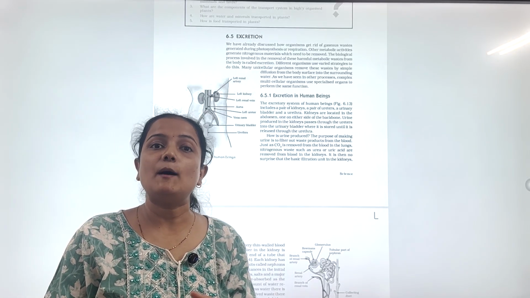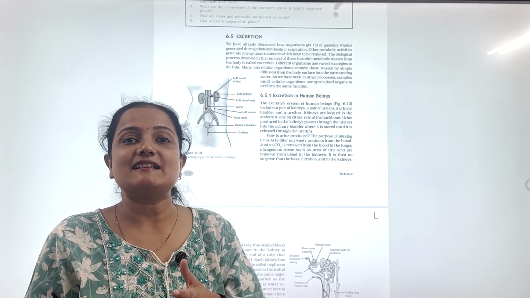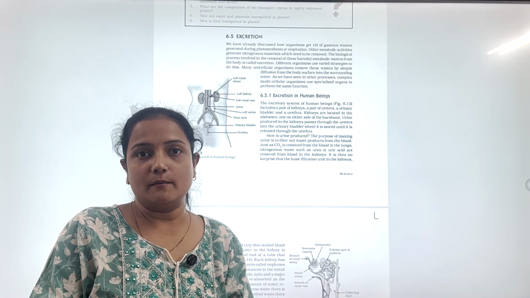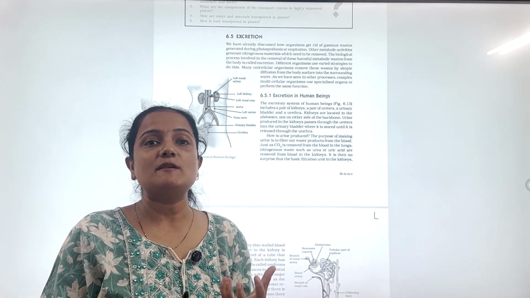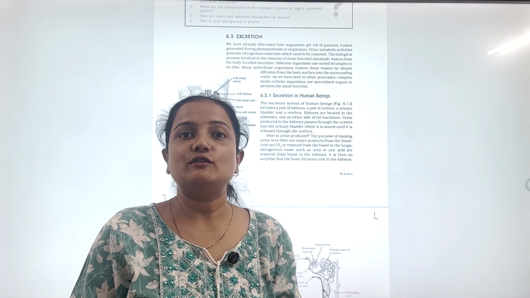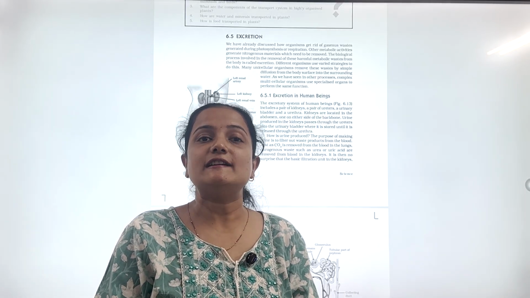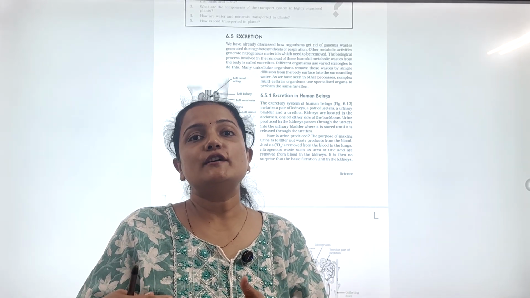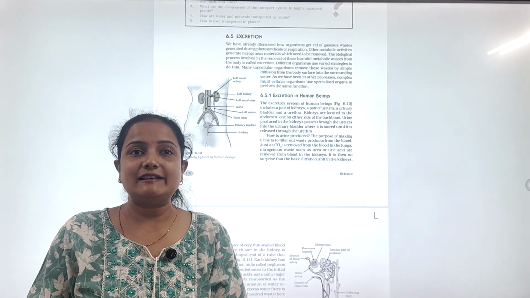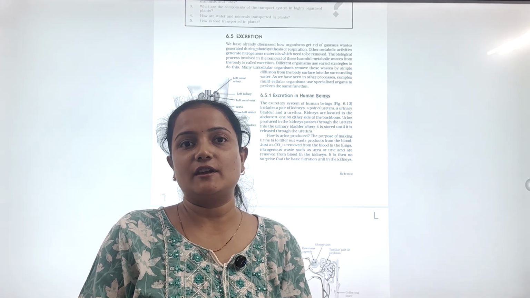Kidney is basically a bean-shaped organ. It is present on either side of the backbone, on either side of our abdomen. The kidney has a basic functional unit for the filtration purpose. That unit is known as nephron. Each kidney has 1 to 1.2 million nephrons. So if you calculate, both kidneys have approximately 2 to 2.5 million nephrons.